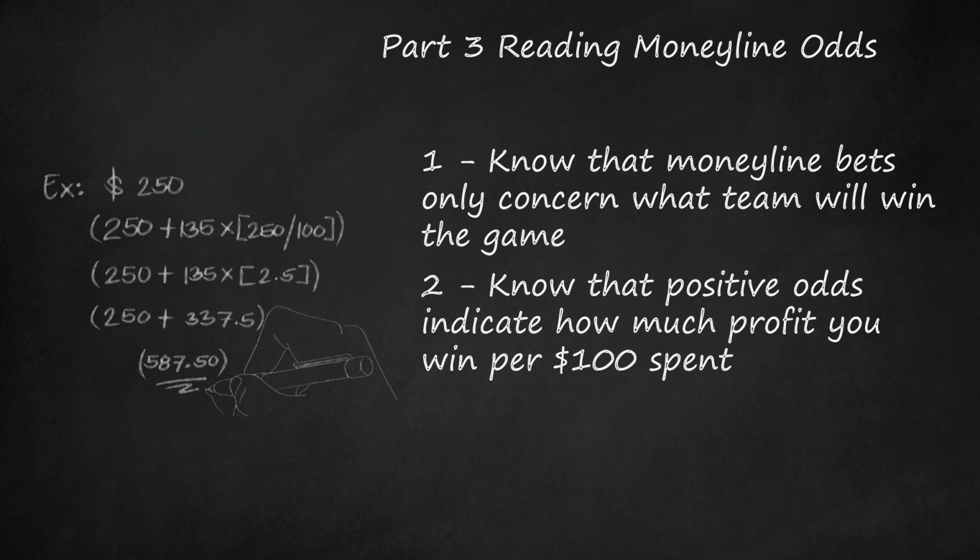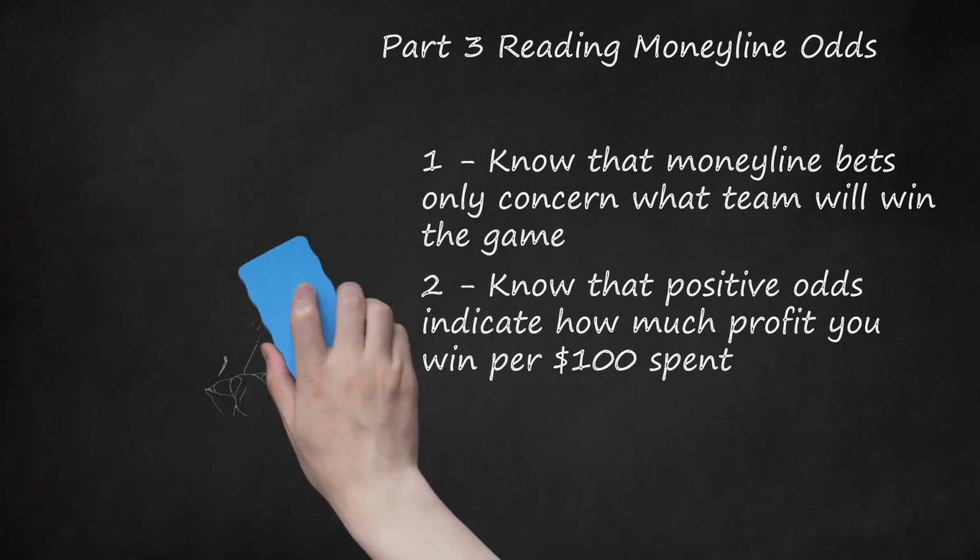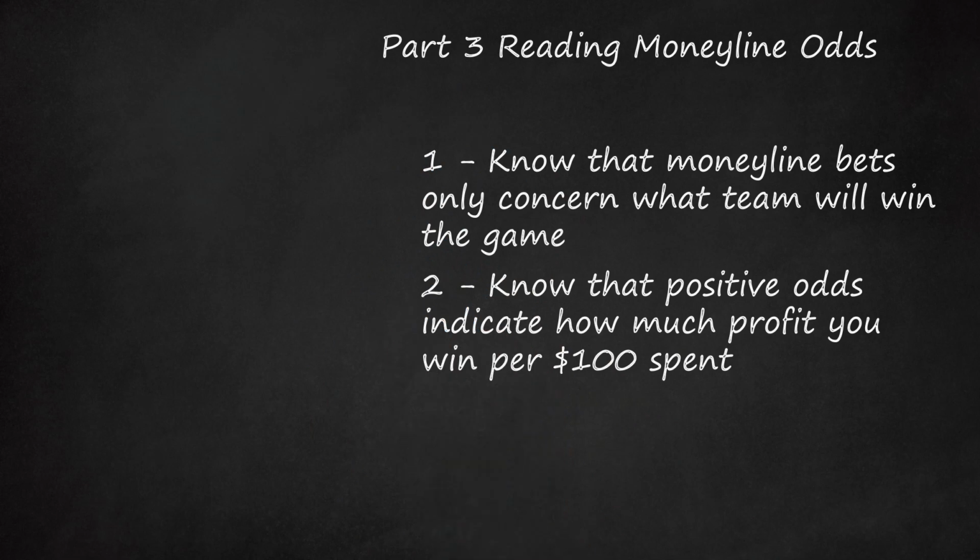Multiply this number by the money line to see your potential profit. If I spend $50, I will make 50/100 of the money line if I win. On plus 135 odds, I would make $67.50 profit off of a winning bet. If I spend $250 on the Cowboys at plus 135, I would earn $587.50: $250 plus $135 times $250/$100, if they win.